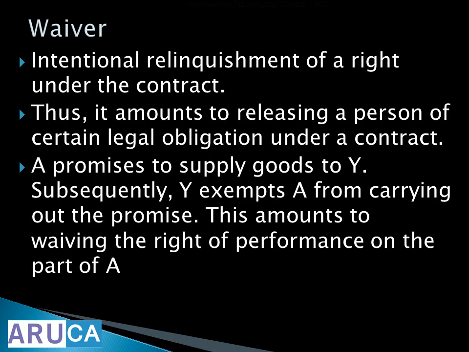A promises to supply goods to Y. Subsequently, Y excuses A from carrying out the promise. Means Y says to A, you need not supply. So now that is relinquishing the right, the other obligation. Right is for Y, obligation is for A. Right? This amounts to waiving the right of performance on the part of A.